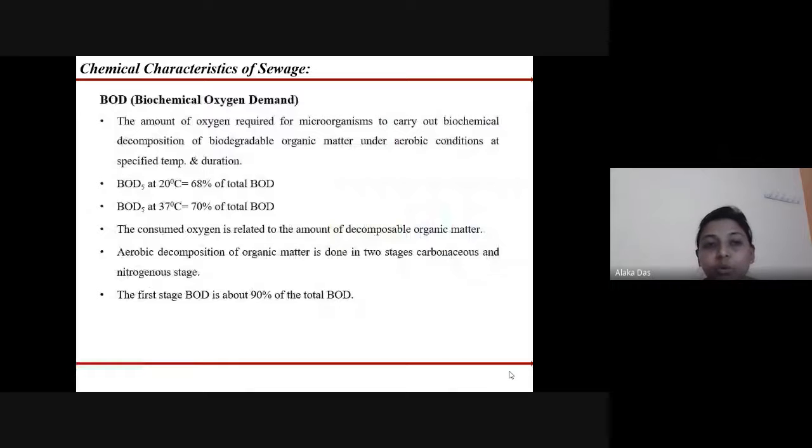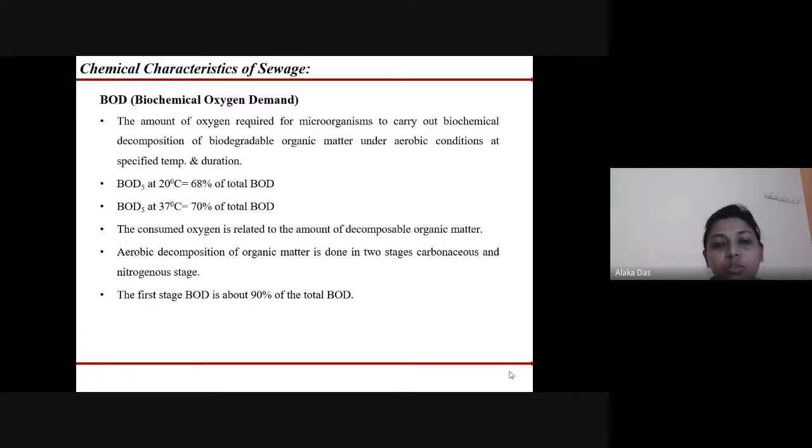Next is BOD, that is biochemical oxygen demand. It is the amount of oxygen that is required for the microorganisms to carry out the biochemical decomposition of the biodegradable organic matter under aerobic conditions at the specified temperature and duration. Normally, with BOD at 5 days at 20 degrees centigrade, nearly 68% of the total BOD is removed, and with BOD at 5 days at 37 degrees Celsius, 70% of the total BOD is removed.